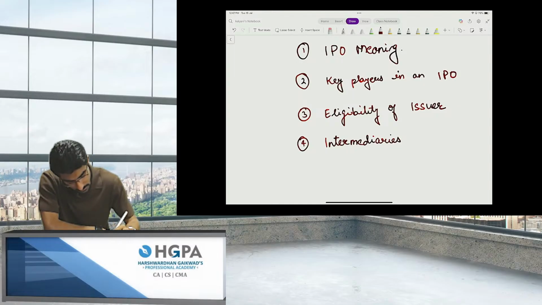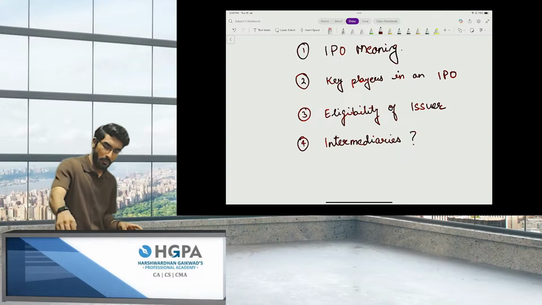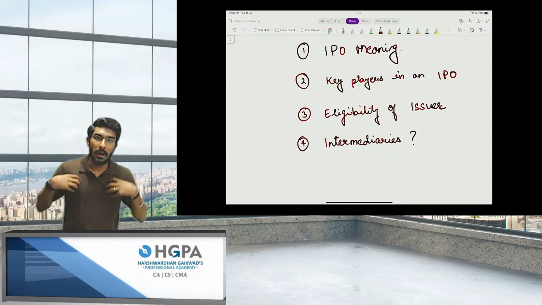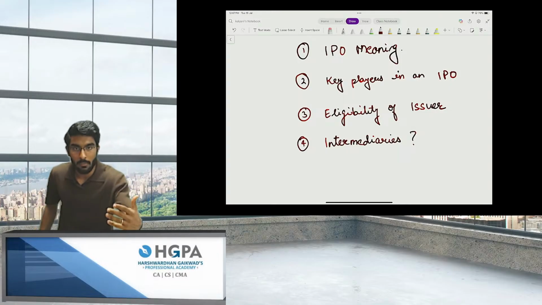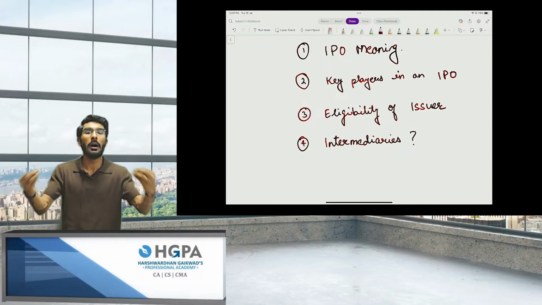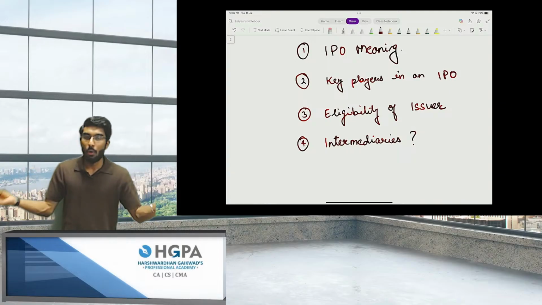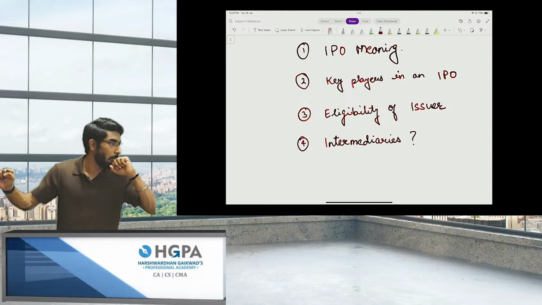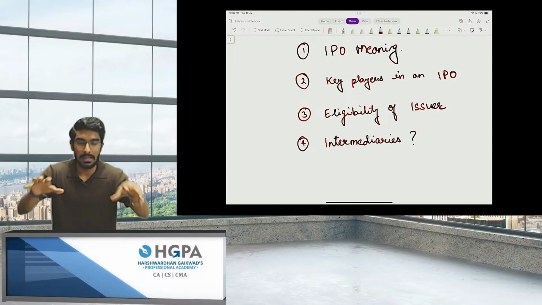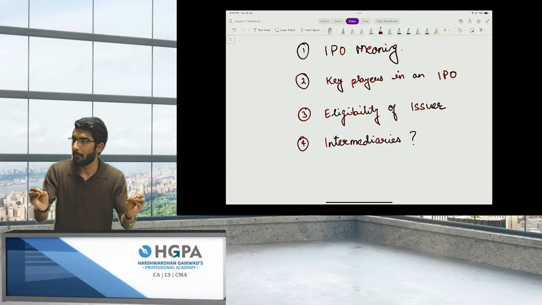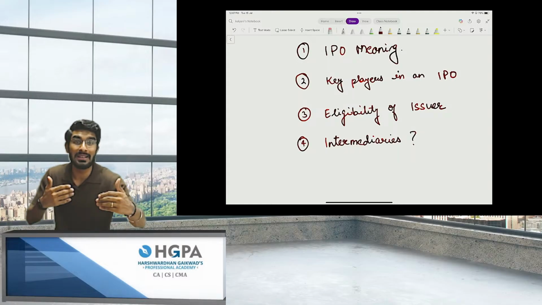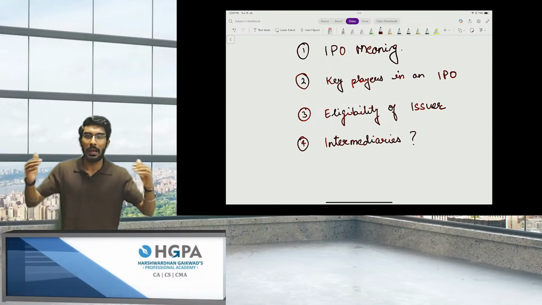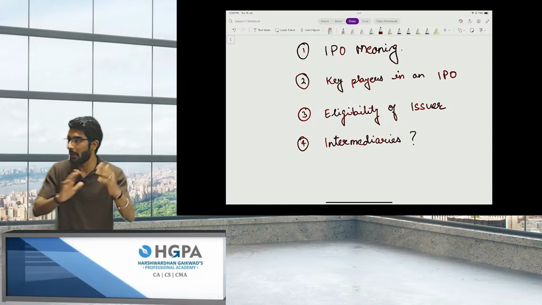Intermediaries. Who are the intermediaries? Intermediaries means, for people, what is the meaning of, people? To help a company go for an IPO. Who all help a company go for an IPO? Key players involved in facilitation of an IPO.